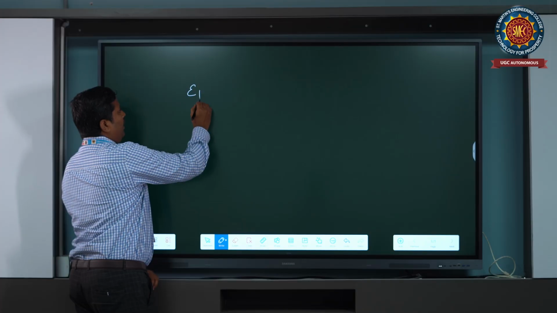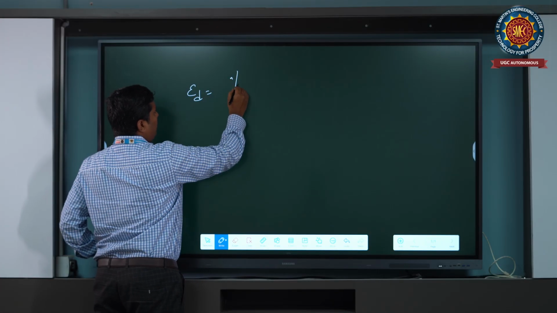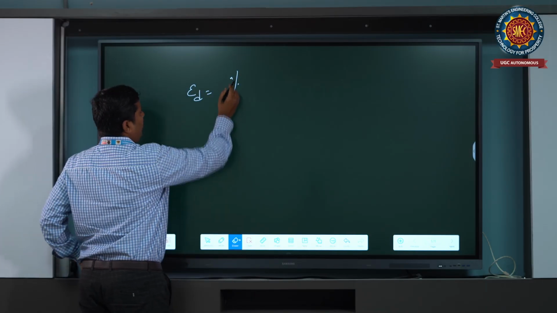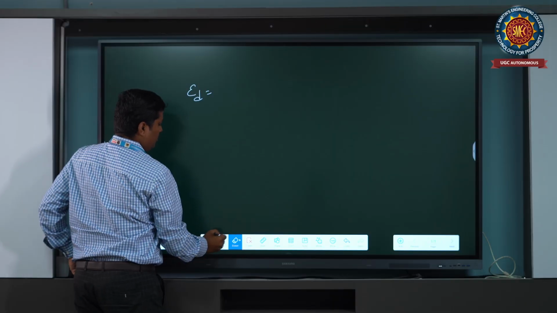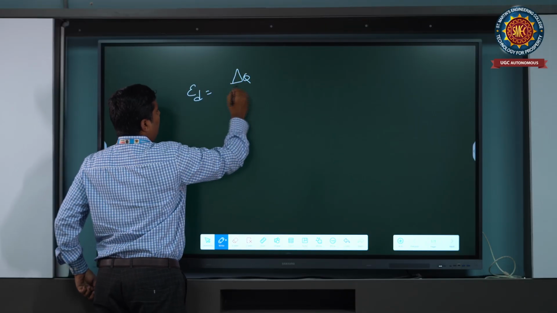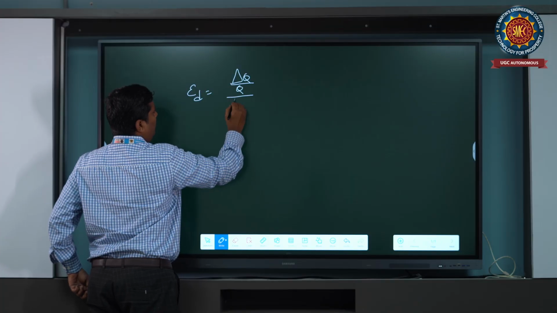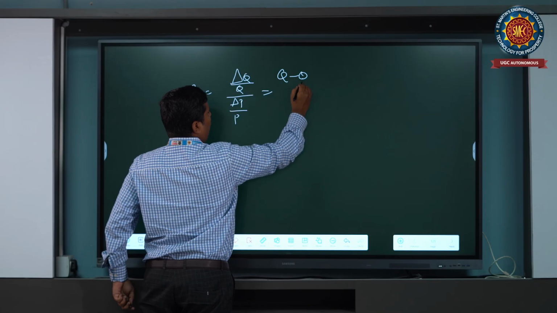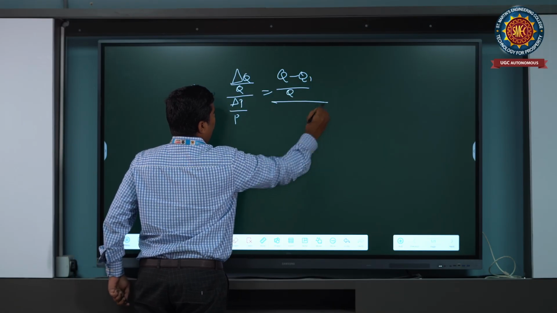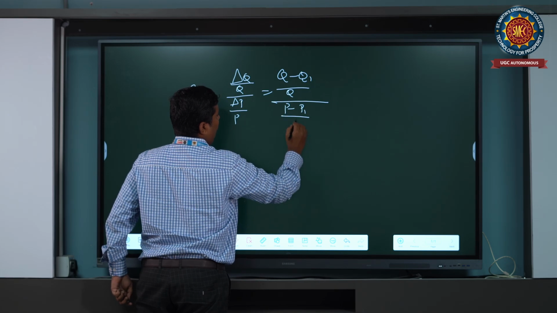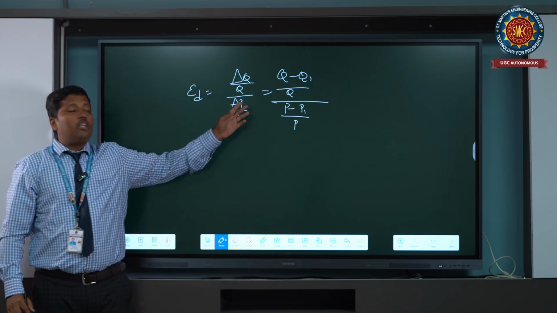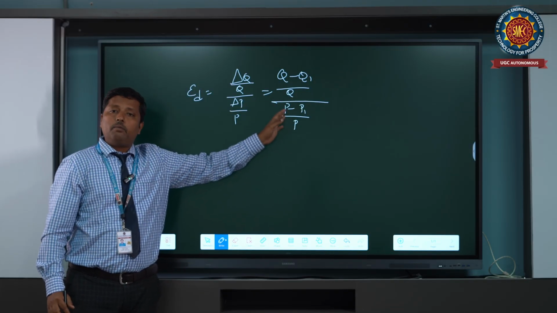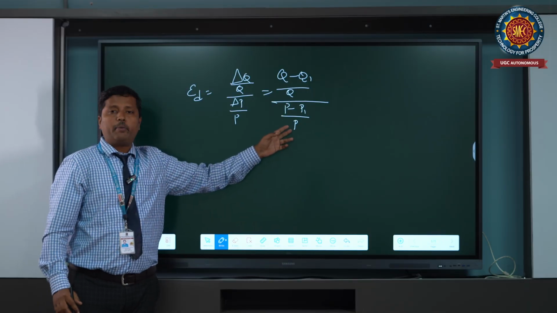ED, elasticity of demand, is equal to percentage change in quantity by percentage change in price, that is delta Q by Q divided by delta P by P. That is nothing but (Q minus Q1) by Q divided by (P minus P1) by P. So that means changes in quantity demanded by original quantity, and changes in price of the commodity by original price of the commodity.